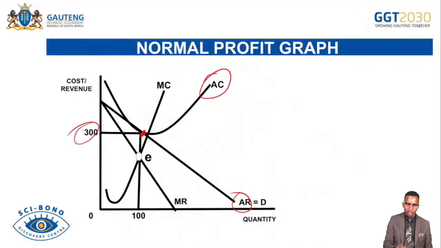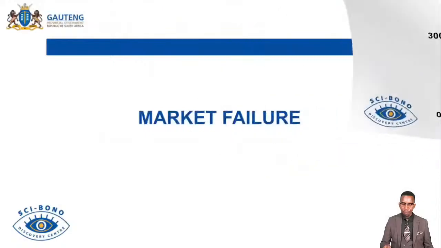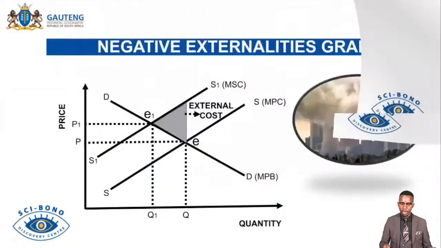Average revenues are 300, average costs are 300. Then the firm is making the normal profit or breaking even. These are minimum earnings that prevent the firm from leaving the market. We call this one a break-even point. And then we go further to market failure graphs, which is the last portion.